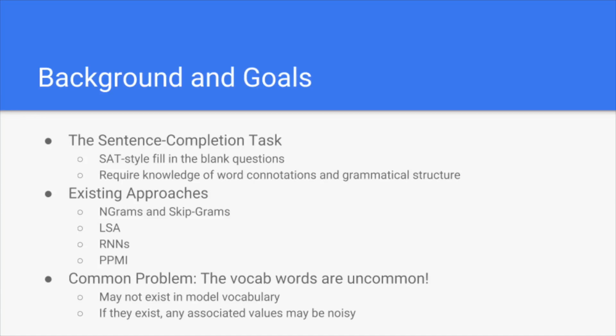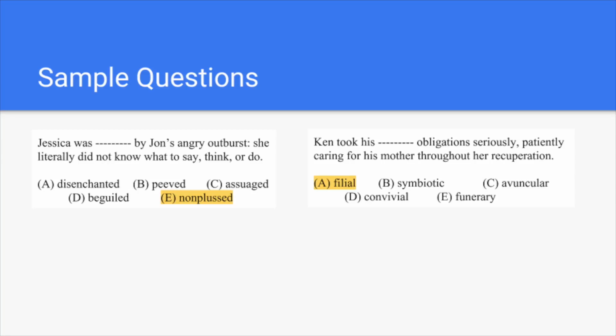So just to illustrate this a bit further, here are some sample questions. If you take a look at the question on the right, you'll notice that the answer choices for this question are especially obscure, to the point where they're not even represented in the training corpus for one of our data sets. So in this case, using synonyms or hypernyms would be necessary.